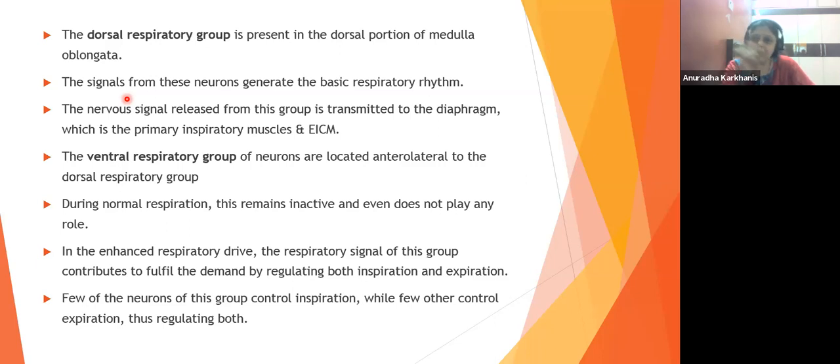Okay. Now look at the VRG. The VRG group, or the ventral respiratory group of neurons, are also located anterolateral to the dorsal respiratory group. Anterolateral. Antero means somewhat on the anterior side and lateral means on the sideways. Okay. During normal respiration, this remains inactive. Very important.